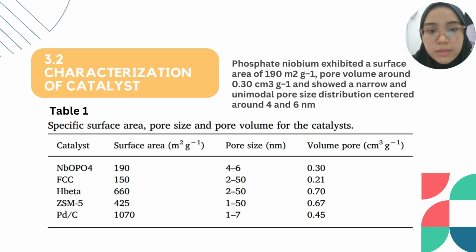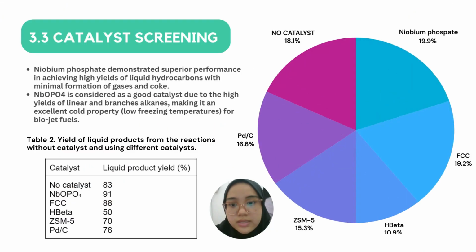Niobium phosphate exhibited a surface area of 190 square meters per gram, pore volume around 0.3 cubic centimeters per gram, and showed a narrow and unimodal pore size distribution centered around 4 to 6 nanometers. The table here shows the specific surface area, pore size, and pore volume for the catalysts, of which we have around 5 here. The next part is catalyst screening.